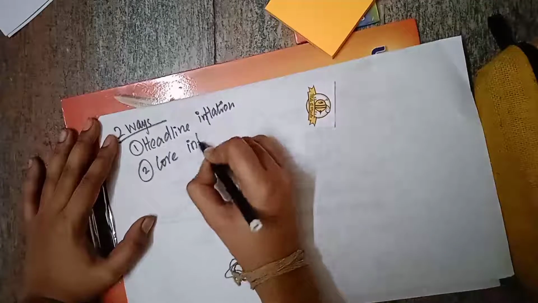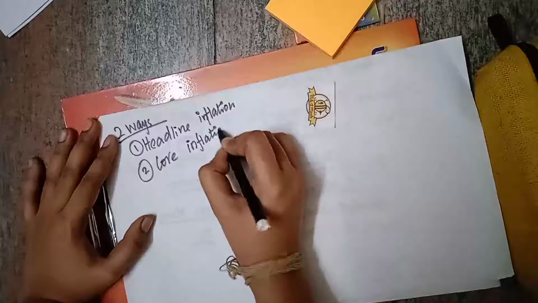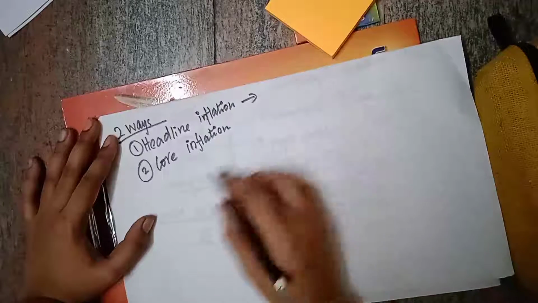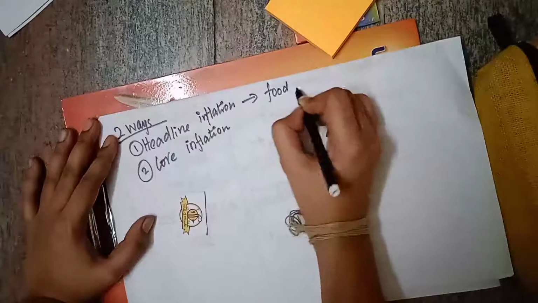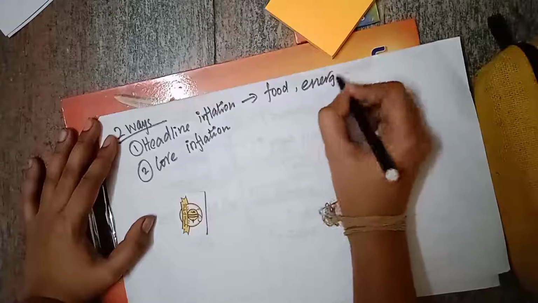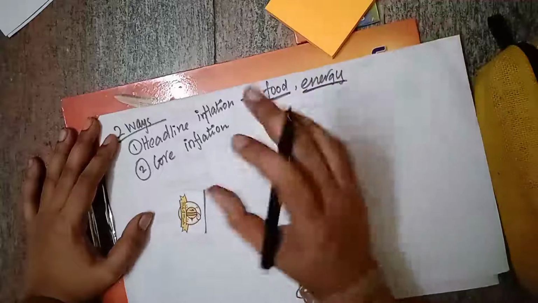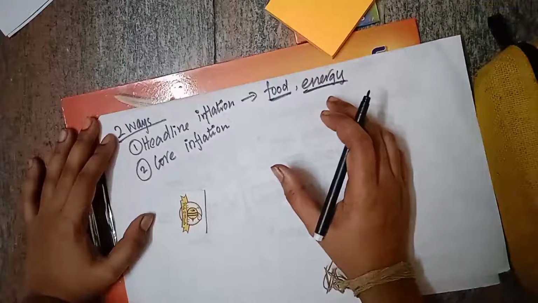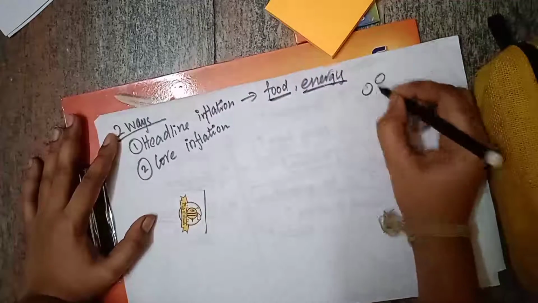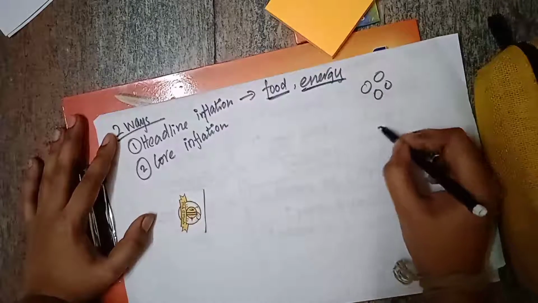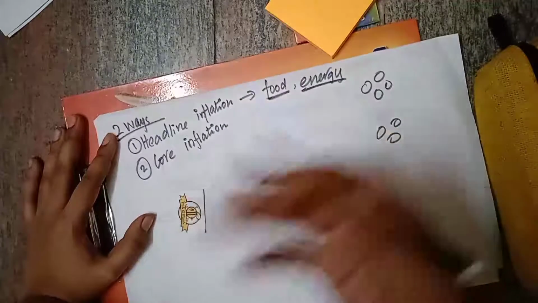So what is this headline inflation? In headline inflation, the inflation includes food and energy. Why are we talking about food and energy? Because the prices of food and energy are volatile. Say the onion price today and tomorrow is not the same. The tomato price today and tomorrow is not the same. It is changing daily.